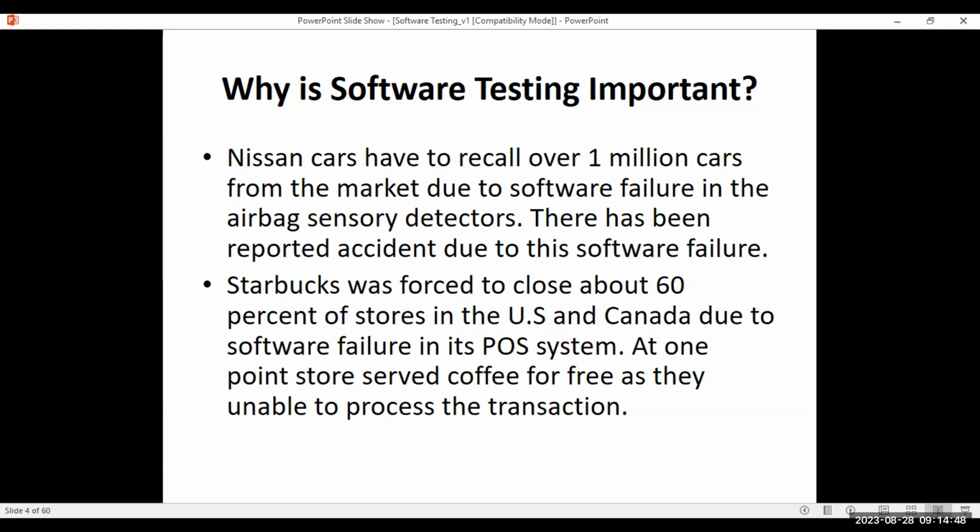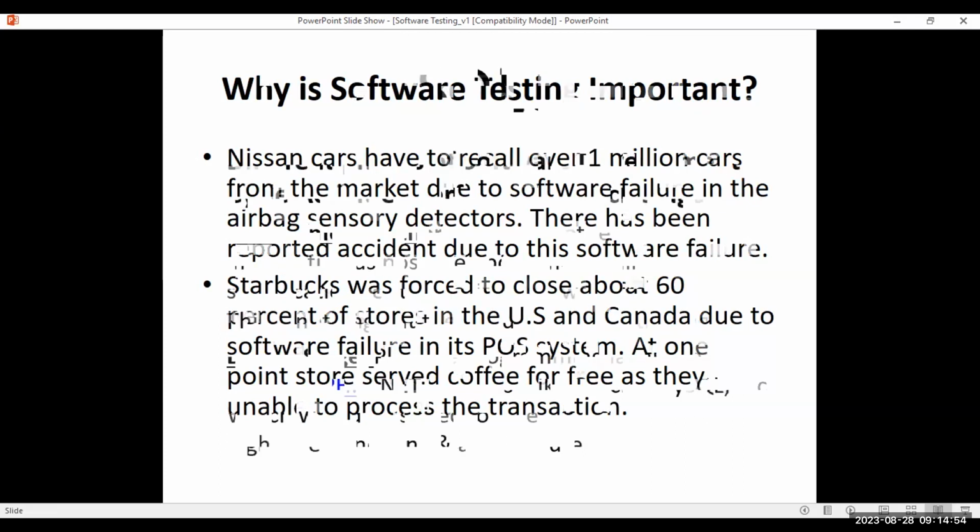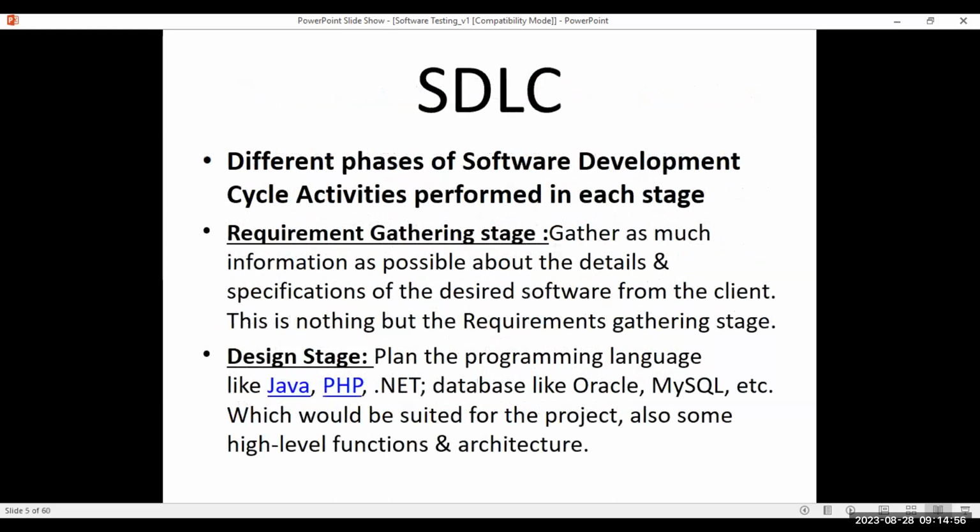Okay, then today we'll discuss SDLC. SDLC is nothing but, anyone in the group? A few of you must have the idea? Software development life cycle.